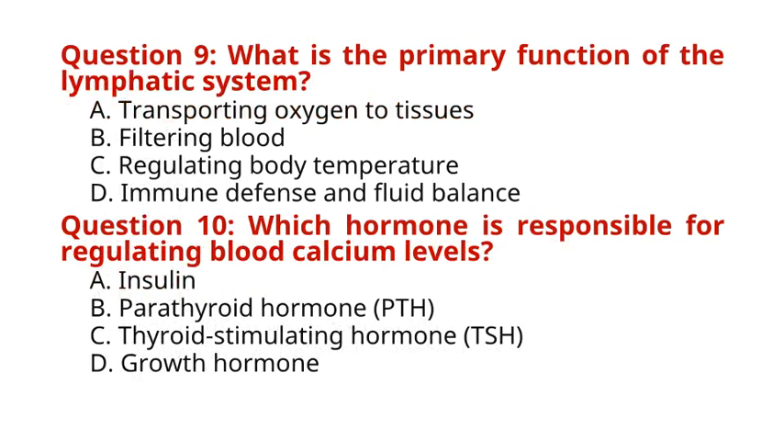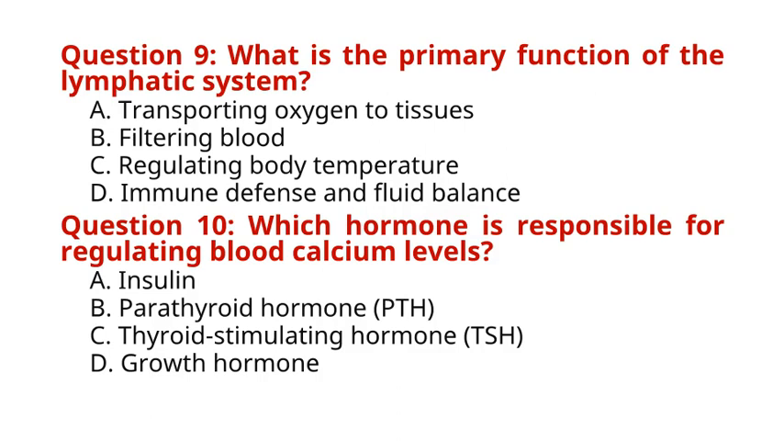Question 9. What is the primary function of the lymphatic system? A. Transporting oxygen to tissues. B. Filtering blood. C. Regulating body temperature. D. Immune defense and fluid balance. The correct answer to question 9 is option D. Immune defense and fluid balance. Explanation: the lymphatic system plays a crucial role in immune defense by producing and transporting lymphocytes and antibodies, as well as maintaining fluid balance in tissues.